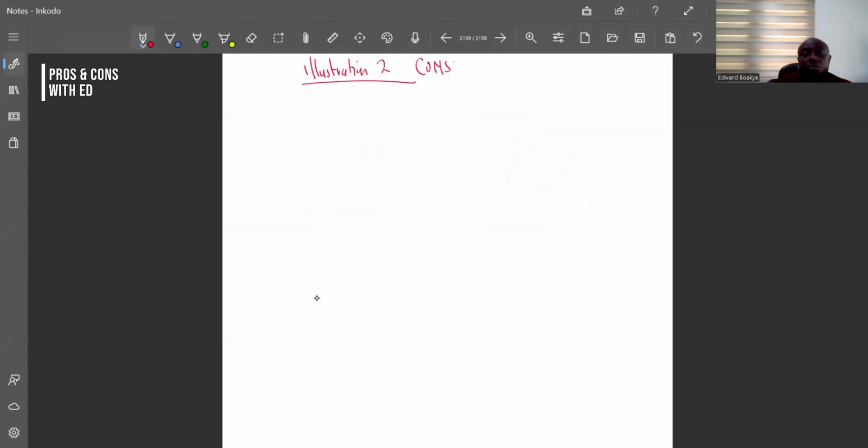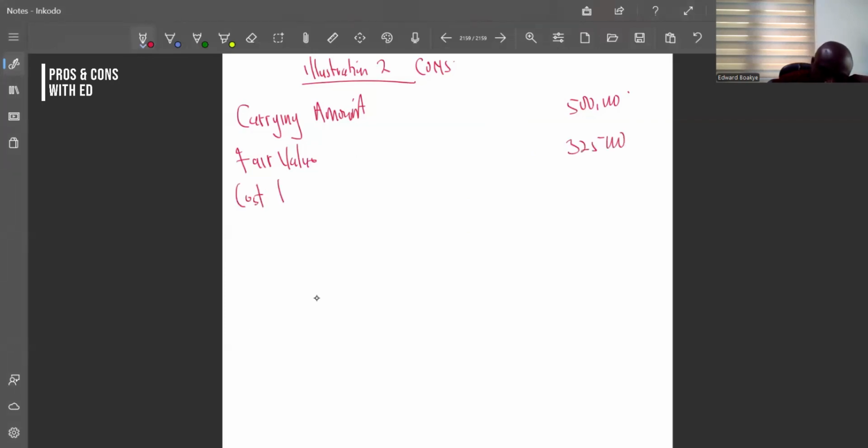Okay. So if you look at the question, the carrying amount that we have is 500,000. And then the fair value is 325,000. Cost to dispose is 25,000.